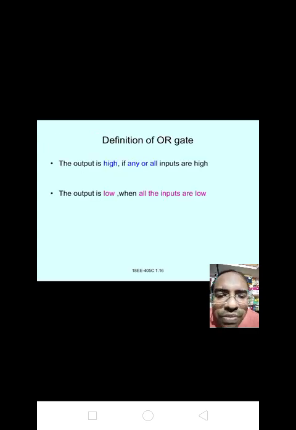Now, definition of OR gate. The output is high if any one or all inputs are high. The output is low when all the inputs are low.